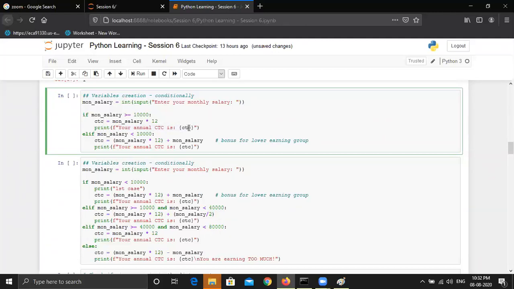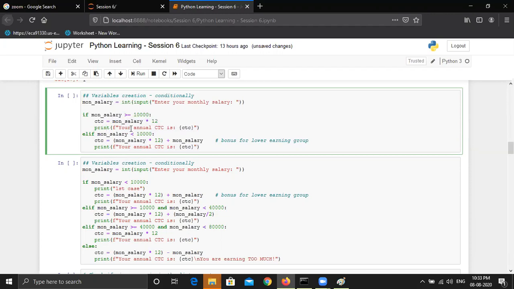But if the salary is less than 10,000, the formula to compute CTC is different. We are giving 12 months' salary plus a bonus of 1 month's salary, so a bonus for the lower earning group. So we are creating the variables conditionally based on these conditions. And finally, we are printing the same statement that is written above.